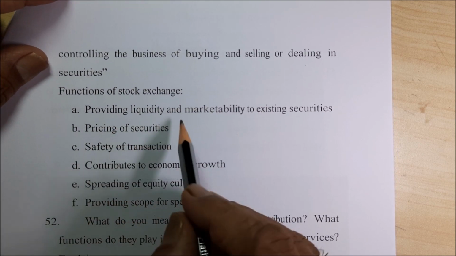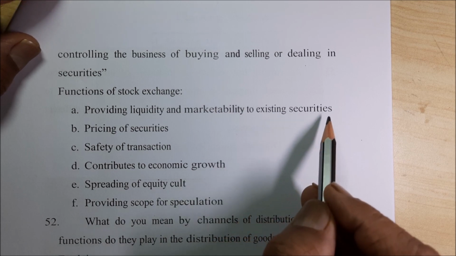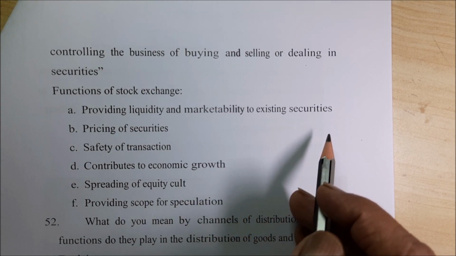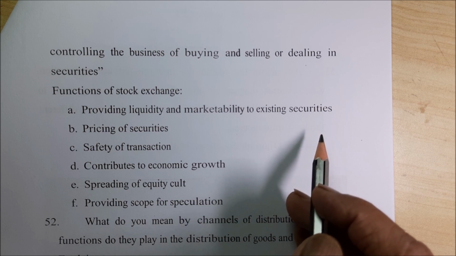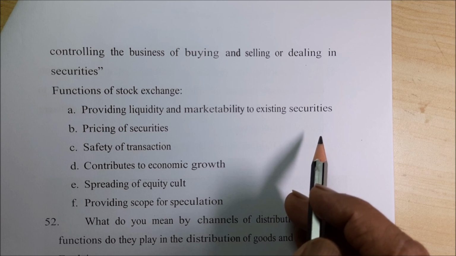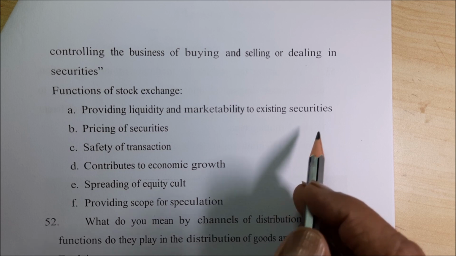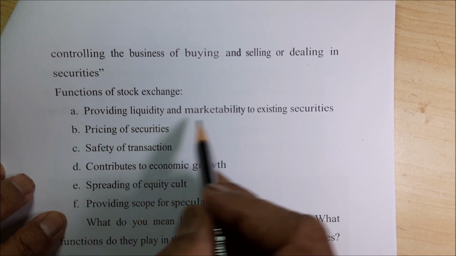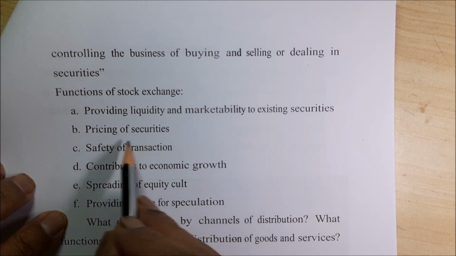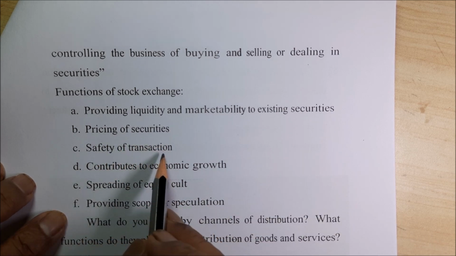So functions of stock exchange. Number one, providing liquidity and marketability to existing securities. Say in a provisional store, you will get grocery and some other items for buying and selling. That person will buy from somewhere and he will sell it to you. But here it is very simple. Different companies' shares and bonds will be dealt in one place, which is called the stock exchange. So here also buying and selling will be there, and they earn different types of commissions and everything, right?